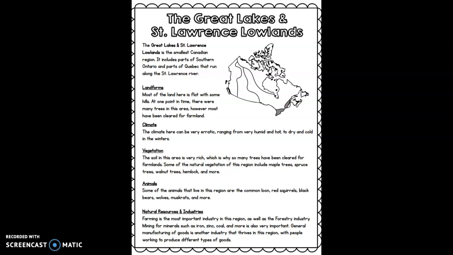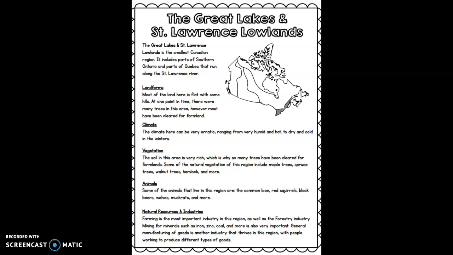At one point in time there were many trees in this area. However, most have been cleared for farmland. Climate. The climate here can be very erratic, ranging from very humid and hot to dry and cold in the winters. Vegetation. The soil in this area is very rich, which is why so many trees have been cleared for